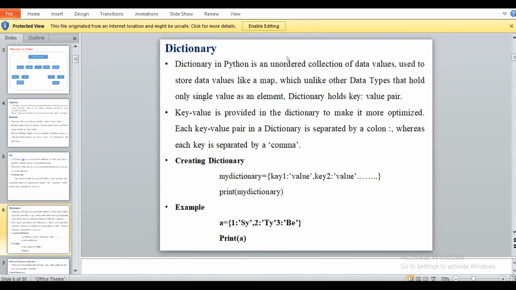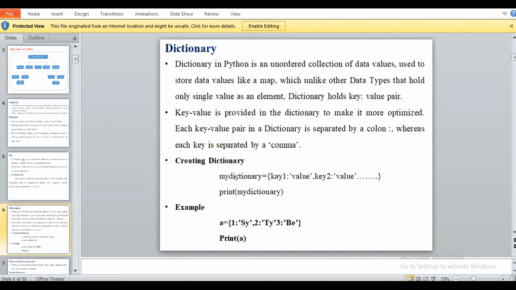Suppose I want to find the Marathi meaning of a word. A dictionary is a collection data type. It is unordered, mutable, and does not allow duplicate values. So a dictionary is a key value pair.